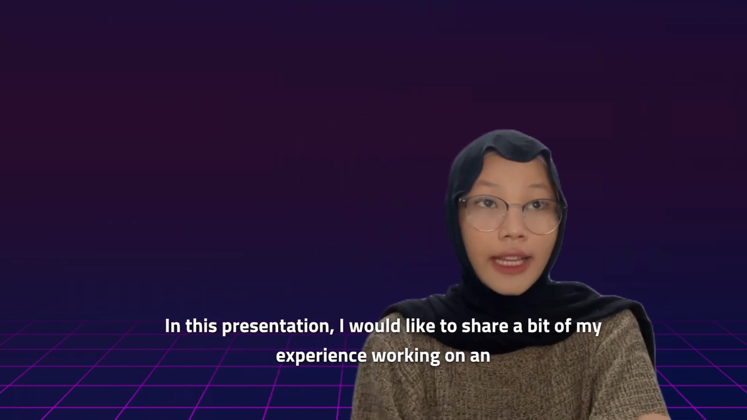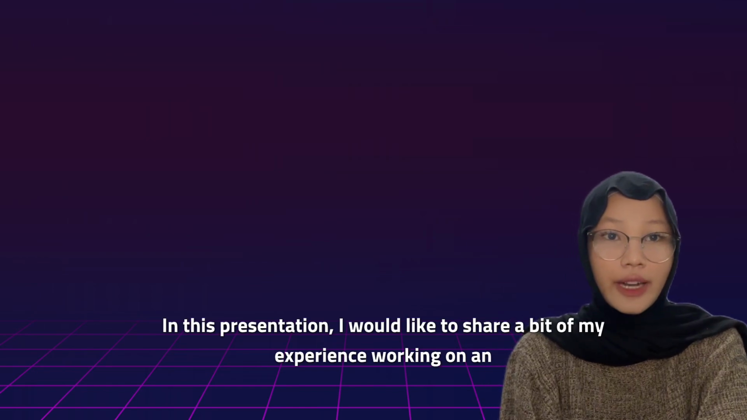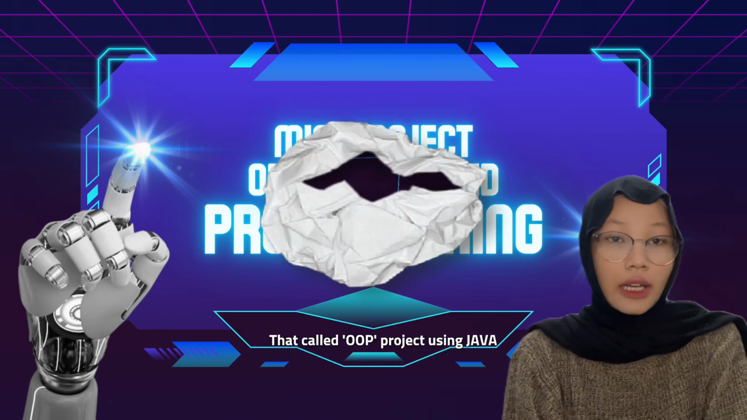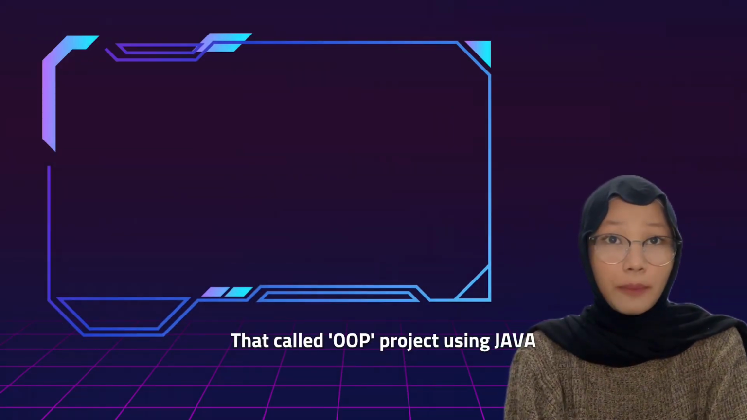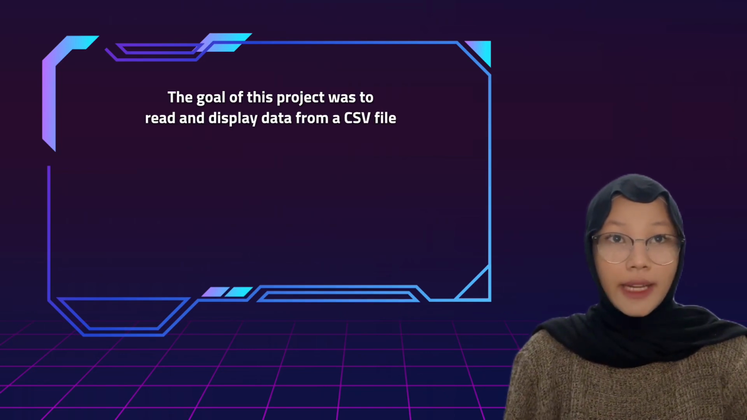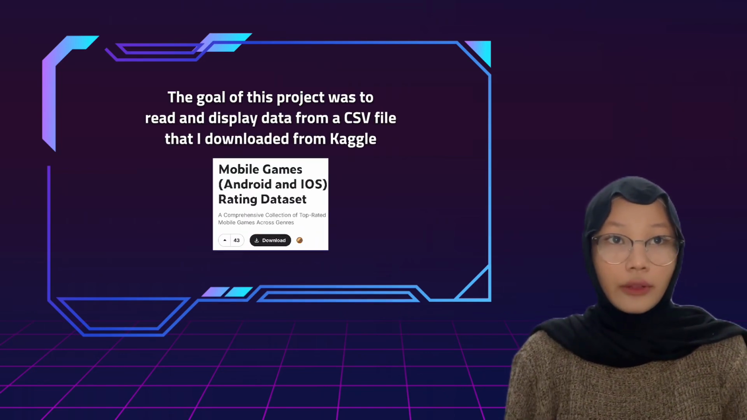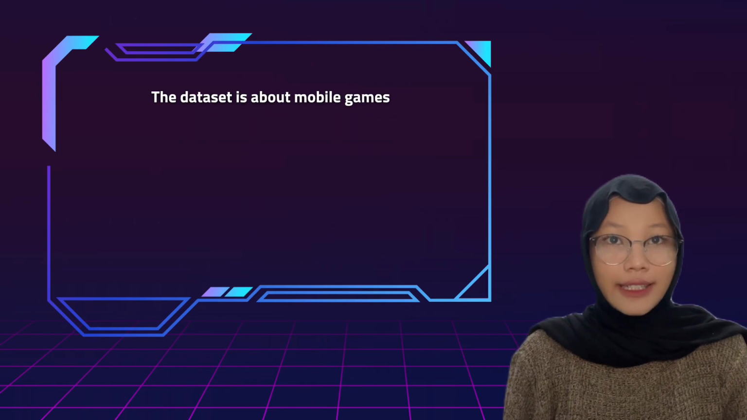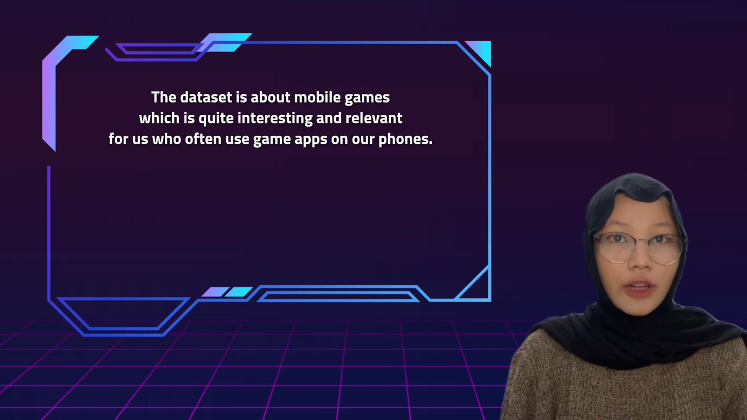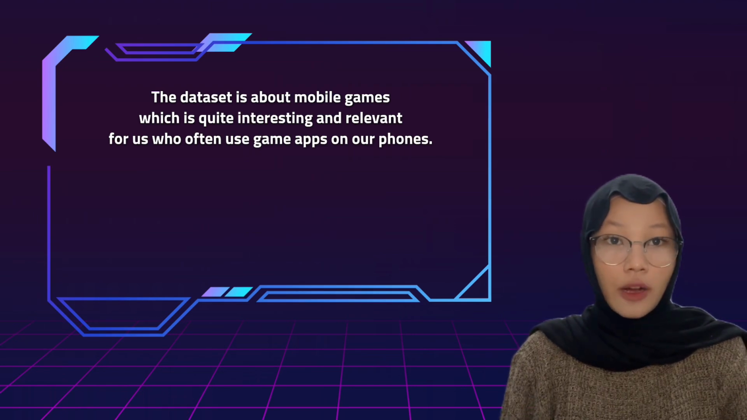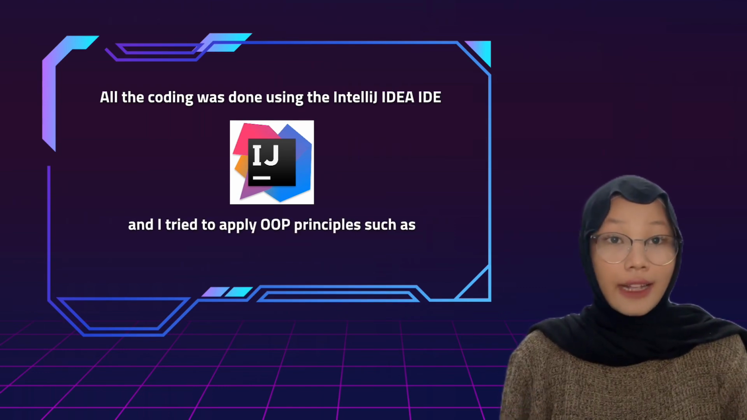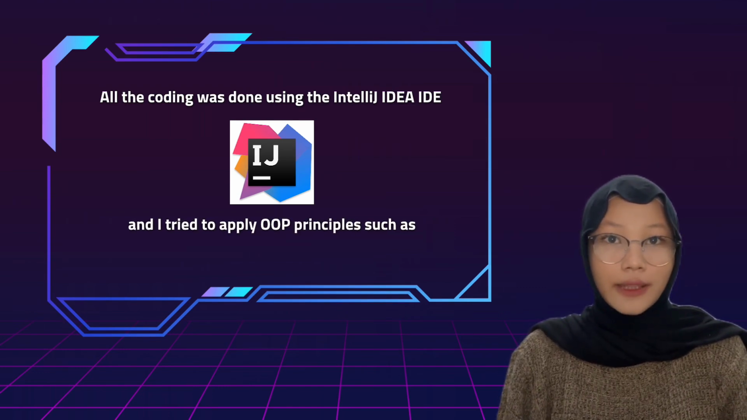In this presentation, I would like to share a bit of my experience working on an object-oriented programming project, called OOP, using Java. The goal of this project was to read and display data from a CSV file that I downloaded from Kaggle. The dataset is about mobile games, which is quite interesting and relevant for us who often use game apps on our phones. All the coding was done using the IntelliJ IDE, and I tried to apply OOP principles such as